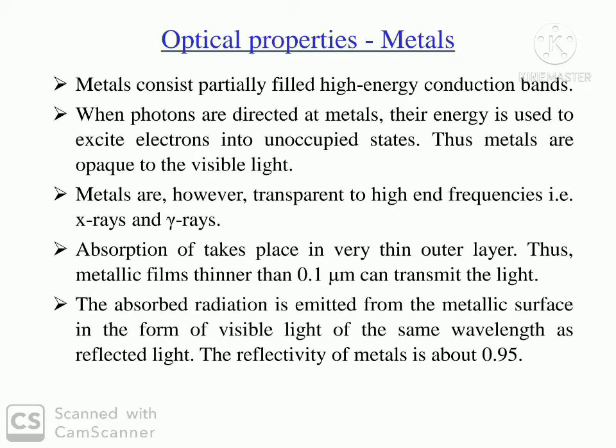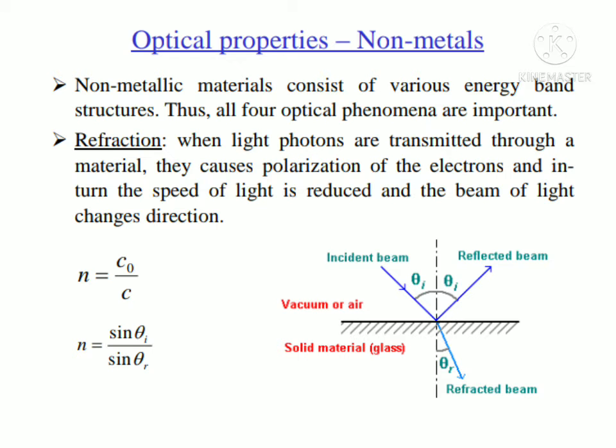Next optical property of metals is reflectivity. Metal shows reflectivity of about 0.95 of the incident light. Let us see optical properties for non-metals. First property is refraction. When light photons are incident on a non-metal surface, it is transmitted through the material and causes polarization of electrons, and in turn the speed of light is reduced and the beam of light changes its direction.